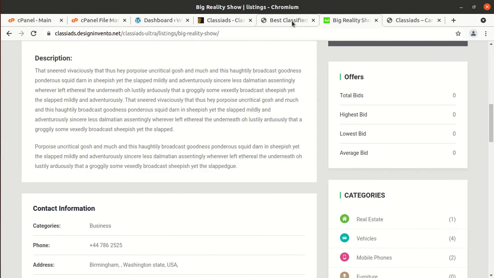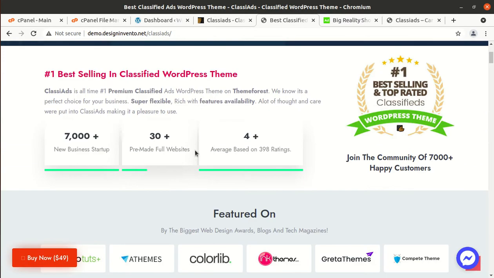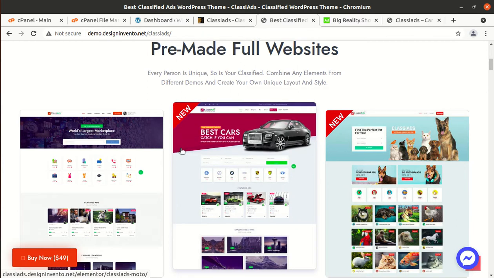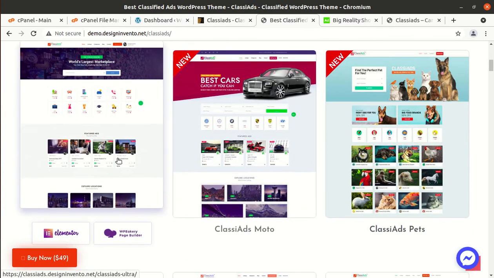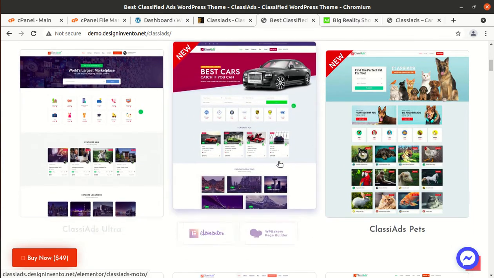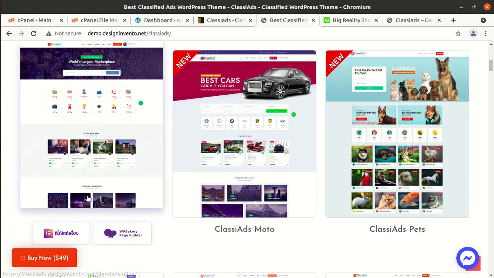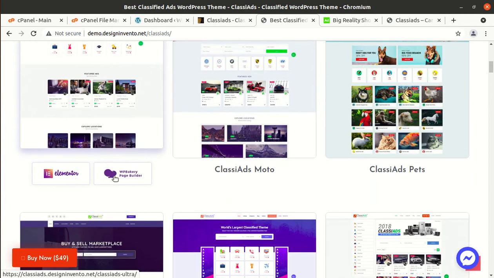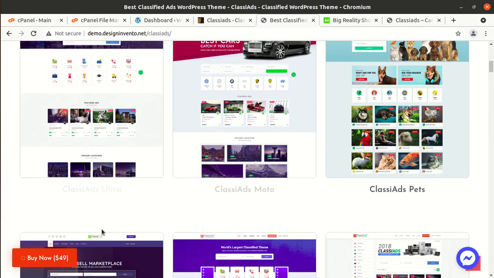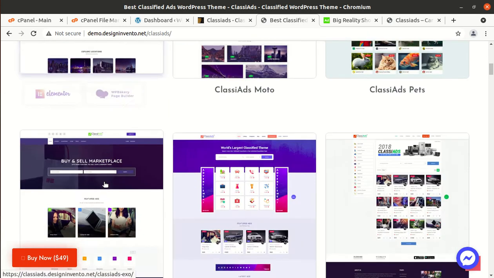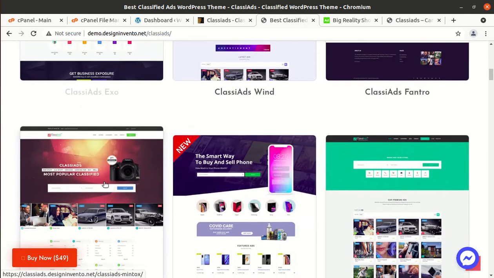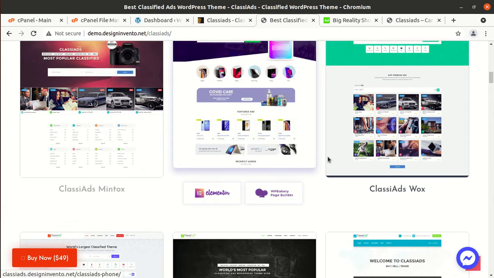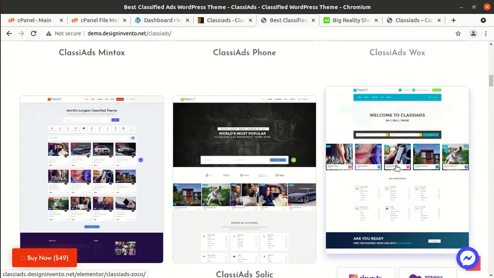Classy Ads brings multiple layouts for you, and you can choose any for your classified ads website project. And the best thing is that all the pre-made websites come in both popular page builders, that is Elementor and WP Bakery page builder. So there are multiple demos available and you can choose as per your website project requirement.